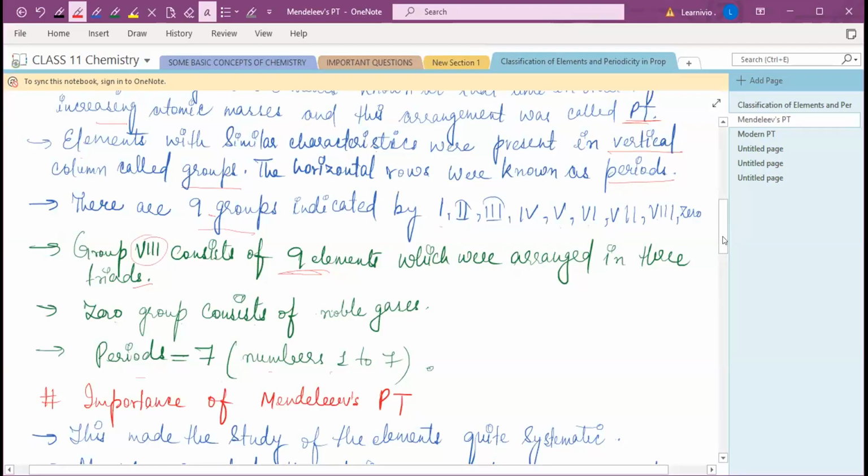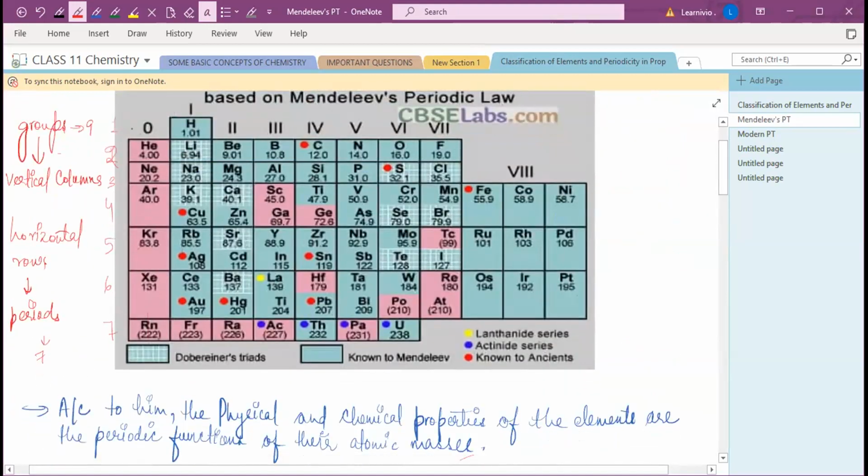So you can see over here the noble gas elements which have similar properties are put in group 0. Hydrogen, lithium, and these alkali metals are placed in group 1. Similarly, halogens are placed in group 7. So his primary aim was to place the elements of similar properties in the same group.